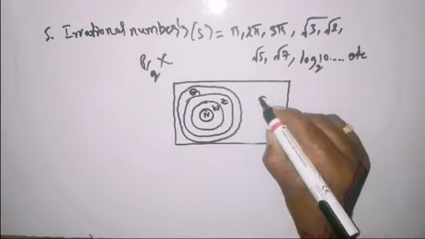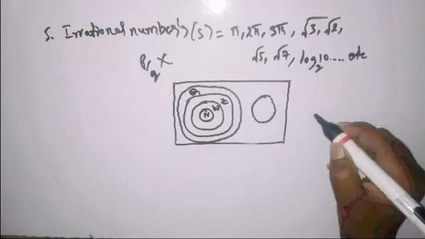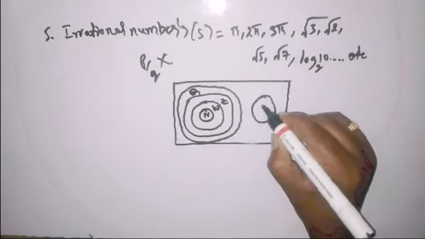Here I'll take one more circle. This is what? Irrational.